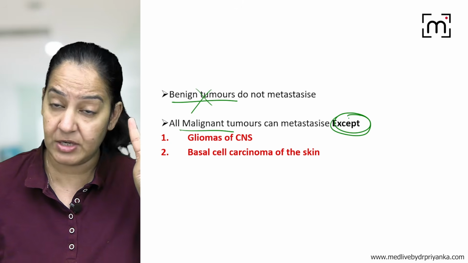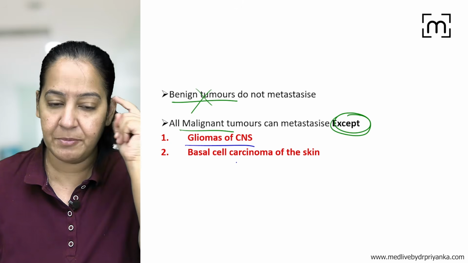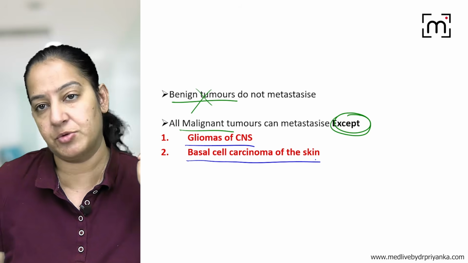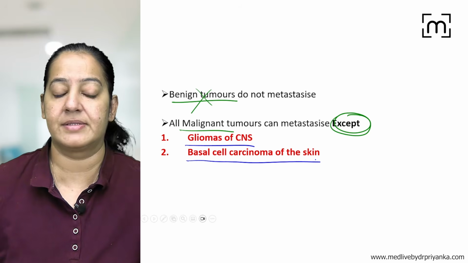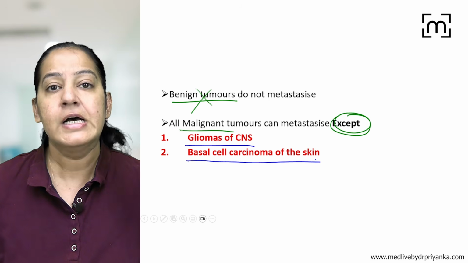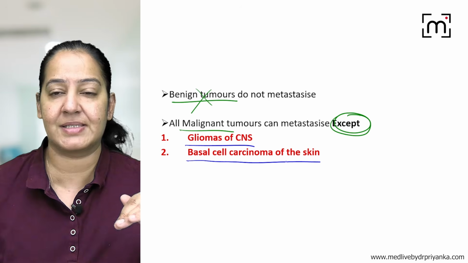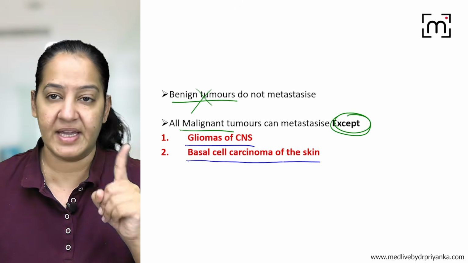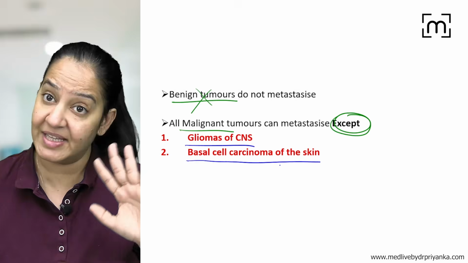There are two exceptions, ultra important. The first is the glioma of the CNS, glioma of the brain, and second, the basal cell carcinoma of the skin, the rodent ulcer, the tear drop ulcer or rodent ulcer. So these are the two tumors which are malignant. Ideally they should metastasize, but we have not seen even a single case of metastasis of these two. But looking at the morphology, these are not benign, these are malignant.